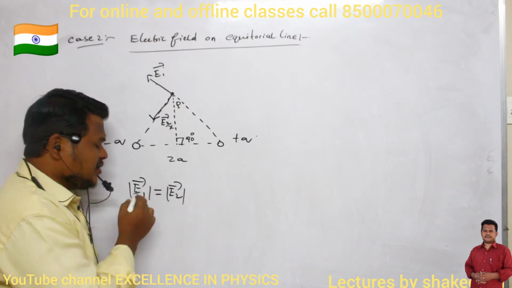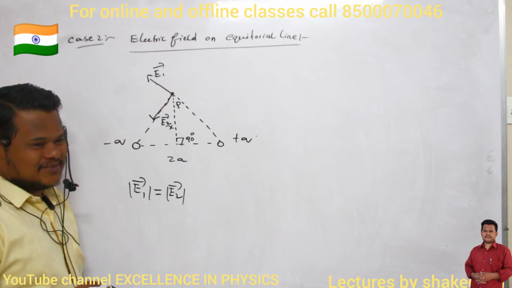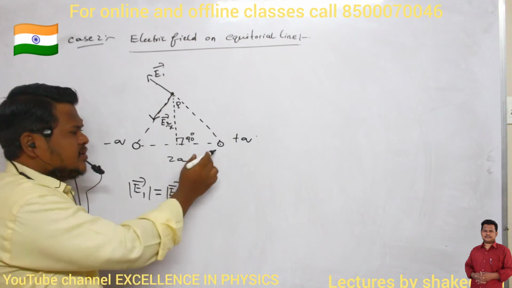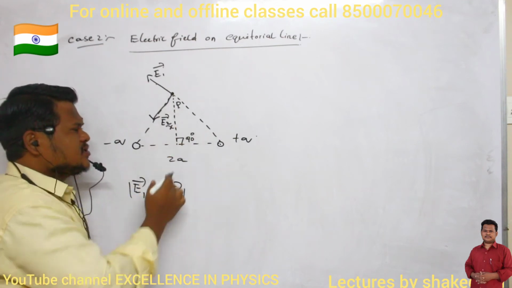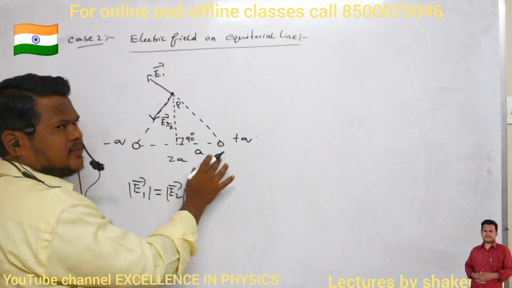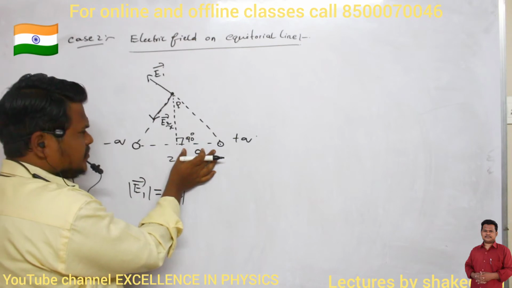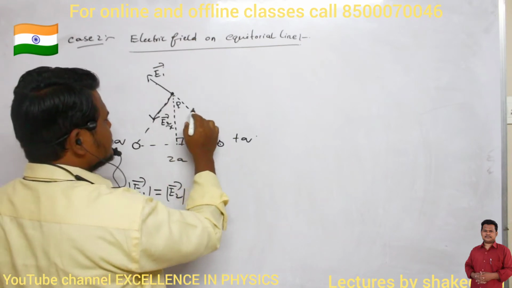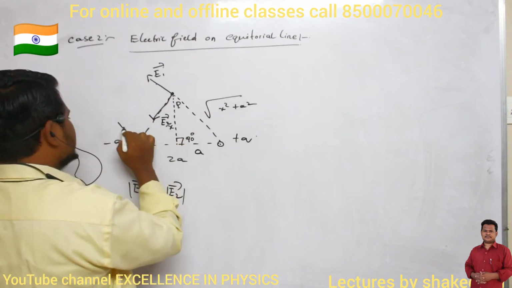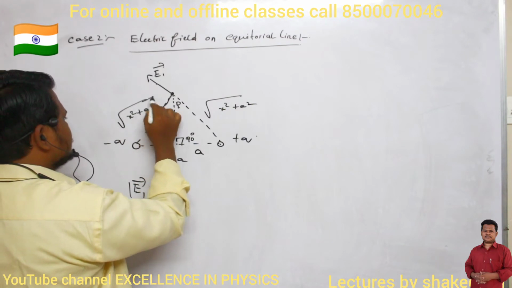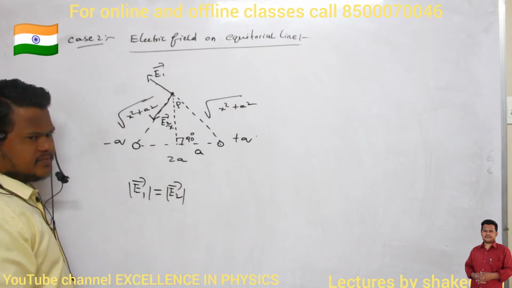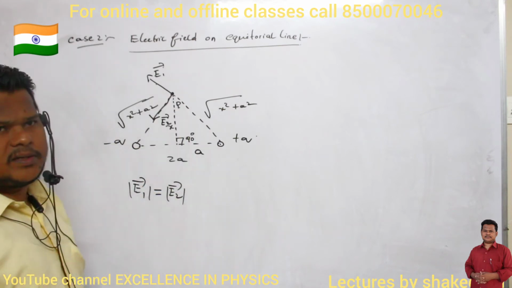E1 dash is equal to E2 dash. Why is it equal? The magnitude of charges is the same: positive charge and negative charge values are the same. Distance is also the same. How can I calculate this distance? This is x and this is a. Total distance is 2a, so this distance will be a. This distance is x. Then what is this distance? This will become the hypotenuse, so square root of x square plus a square. This is also square root of x square plus a square. So the charges are the same and the distance is the same, so definitely the magnitudes of electric field will be equal.